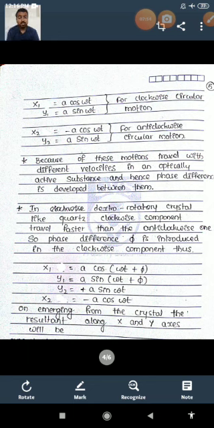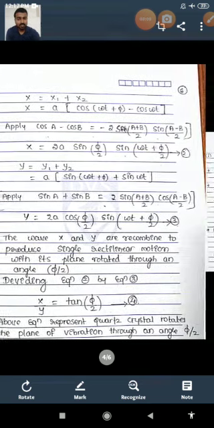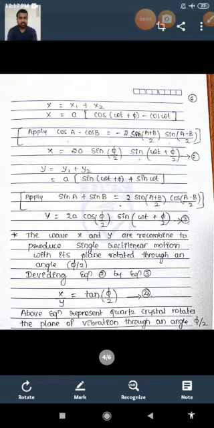You can see here, on emerging from the crystal, the resultant along the x and y axis will be as follows. If you add up those two, that is x1 plus x2, then you need to apply the formula for cos a minus cos b, and you are going to get equation 2 here. Then by applying the same thing along the y axis, you are going to get equation 3.